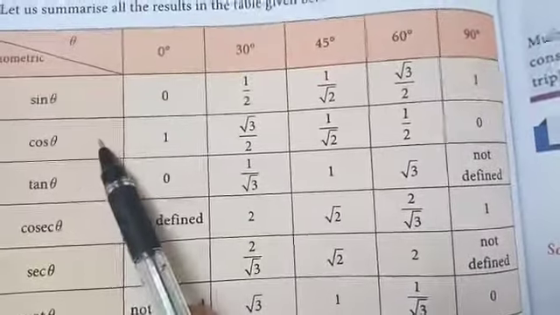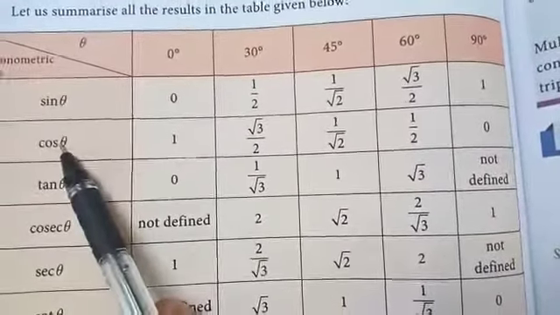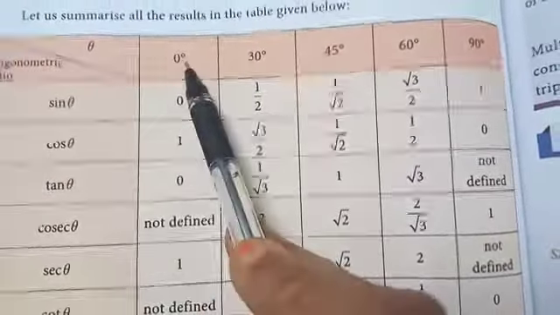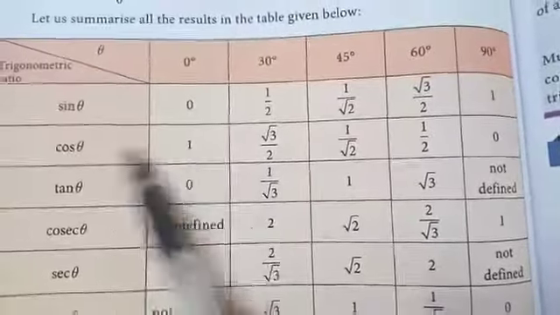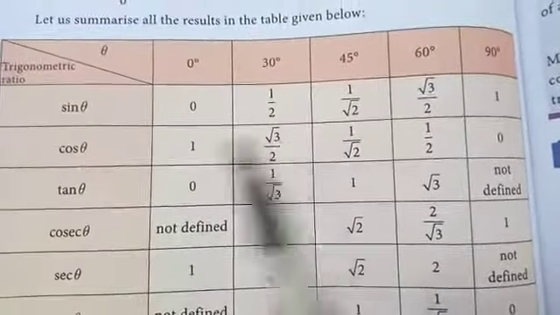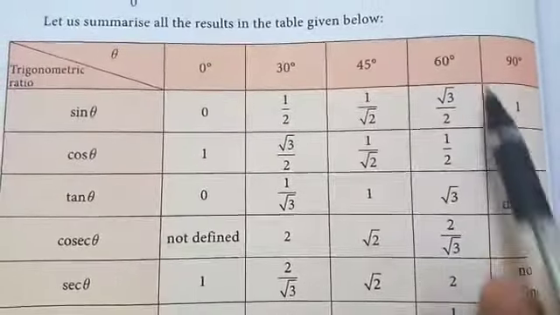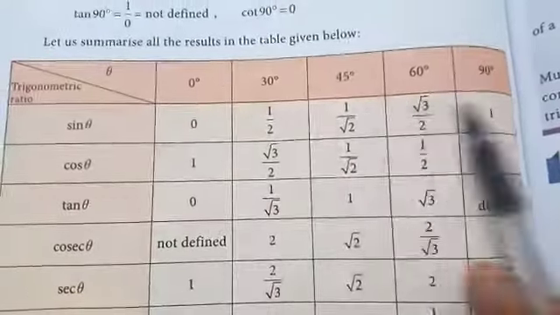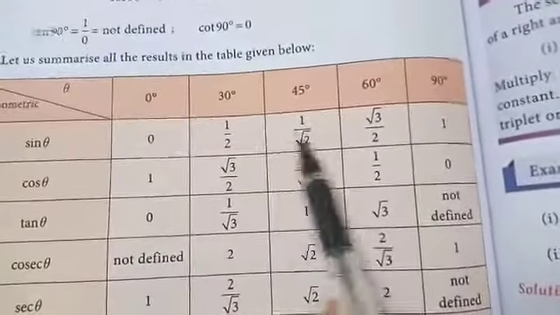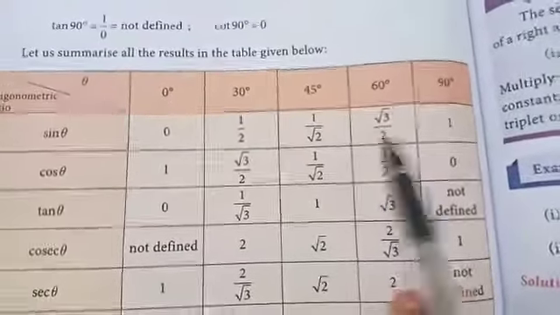Next cos theta. In the place of theta we substitute 0. So cos 0 is 1, cos 30 is root 3 by 2, cos 45 is 1 by root 2, cos 60 is 1 by 2, cos 90 is 0. Then tan theta. So you write this one, you should write this also: 0, 1 by 2, 1 by root 2, root 3 by 2, 1.